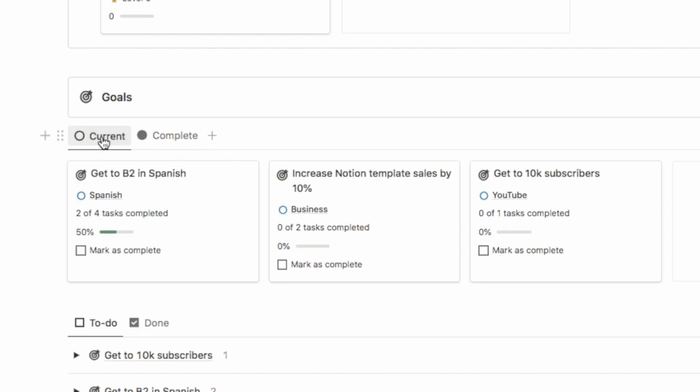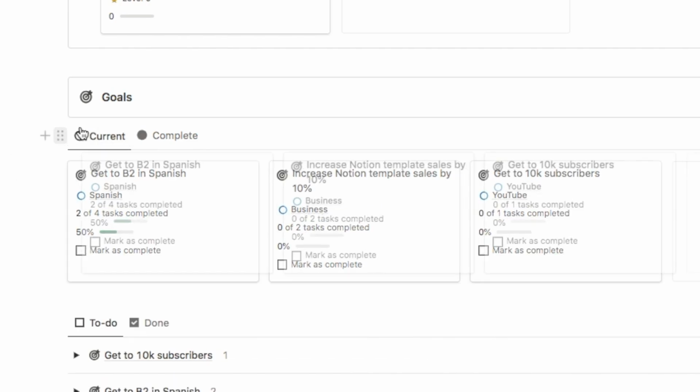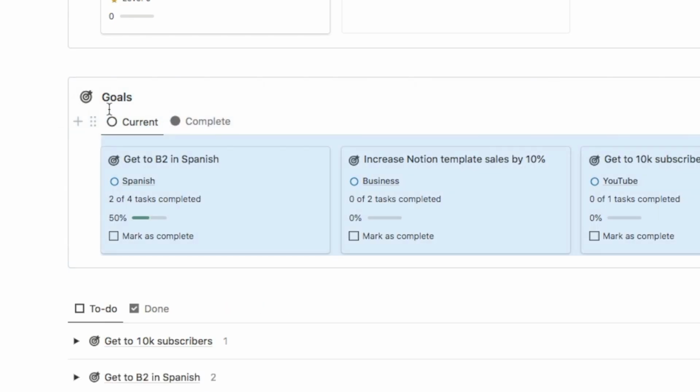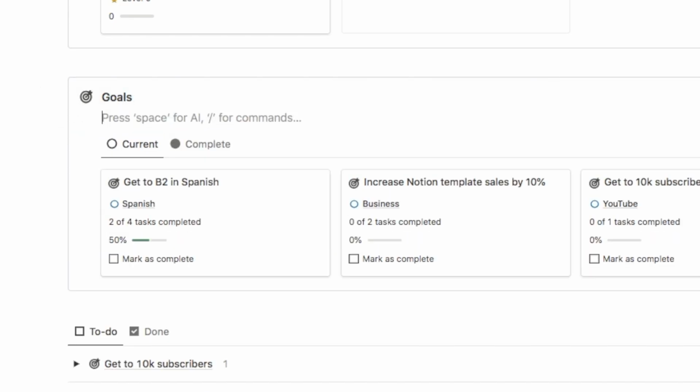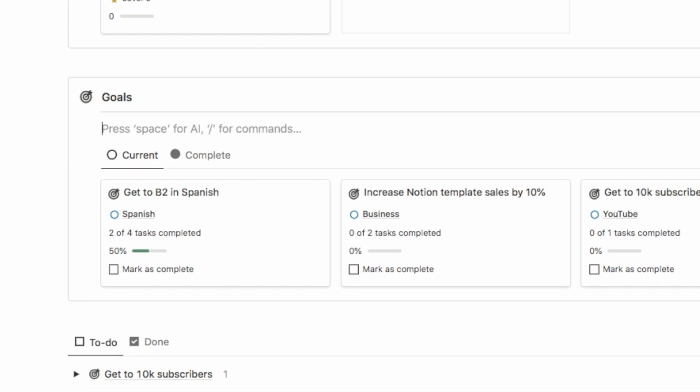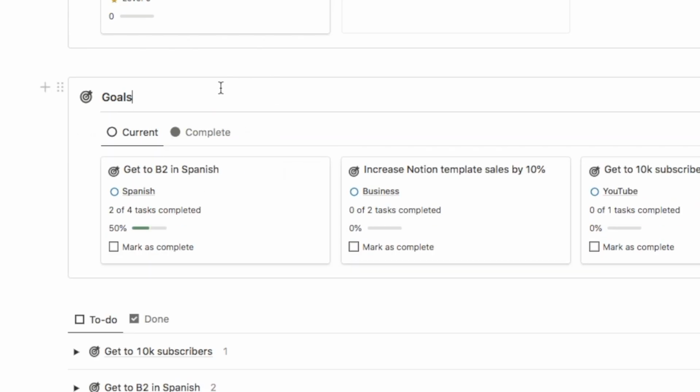So let's just go back to the current view, and I'm going to grab it again with the 6 dots, drag it and drop it just underneath goals. Again, I'm going to add in the divider. So just under here, let's do 3 dashes to make a divider, and it's going to look like this.